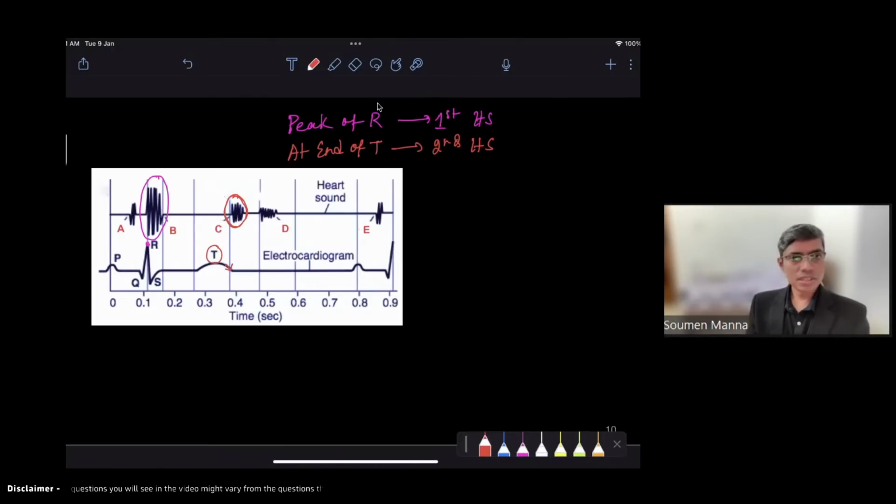समझ में आ रहा है? So first heart sound and second heart sound, you have to remember like this, that ECG wave, first heart sound is with peak of the R wave, second heart sound at the end of the T wave.